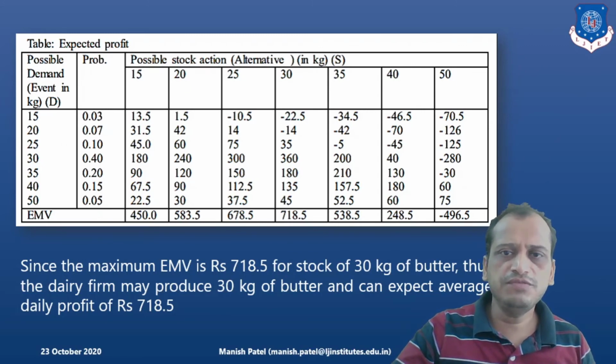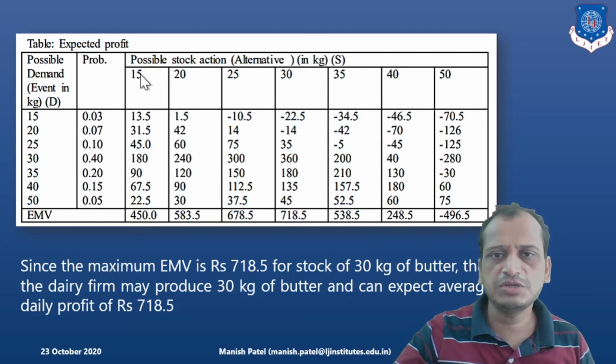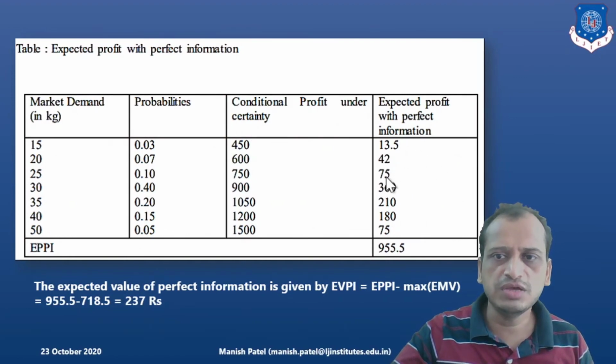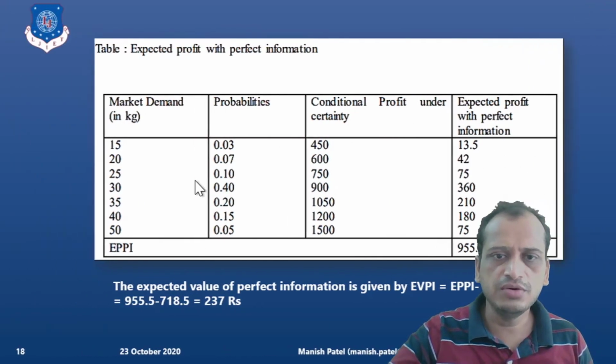Now based on this, if the decision maker has the option of getting the perfect information, for 15 of stock and 15 of demand, we have 13.5 as the expected profit. In the same way, for 20 of stock and 20 of demand, the expected profit is 42. So we'll extract that information 13.5, 42, 75, 360, diagonally here like this.